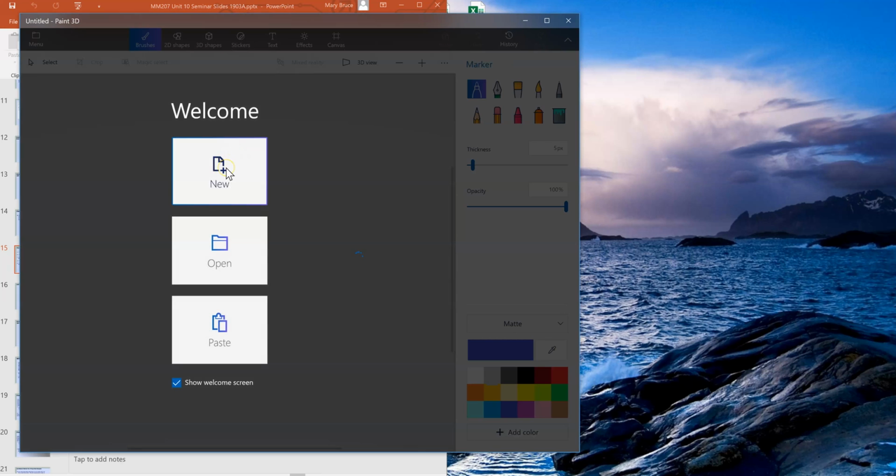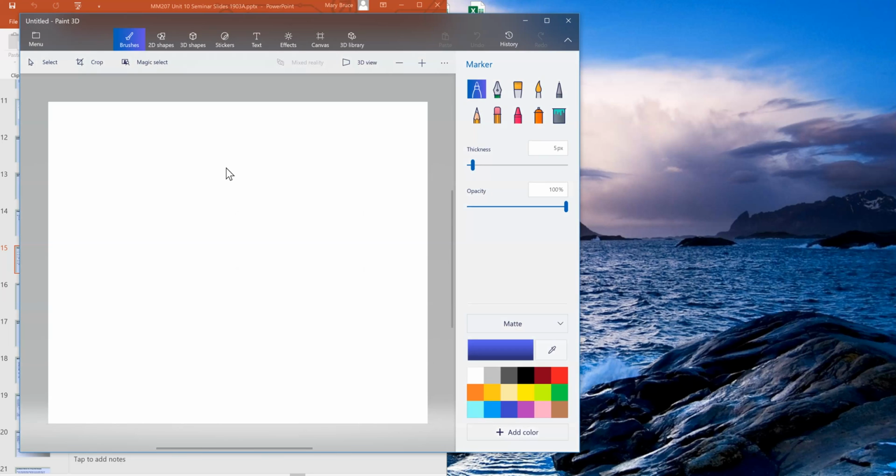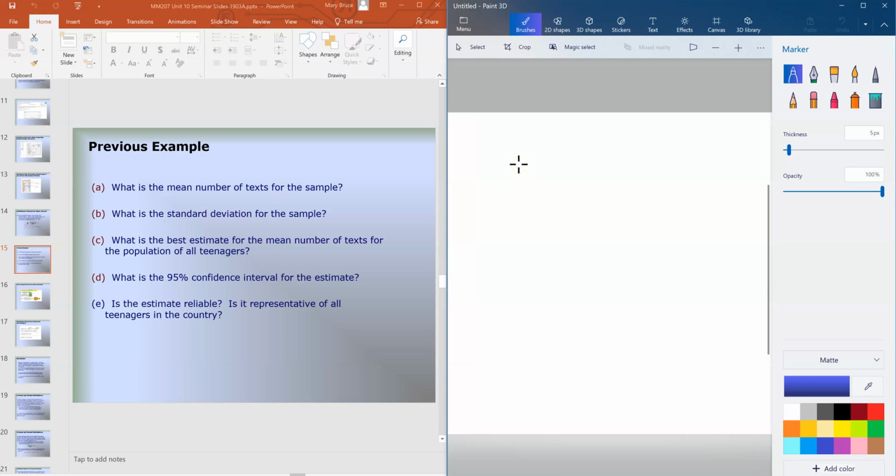So that would be something to look out for: if it asks you for a single value in the problem, which I think was question number 8 on the quiz, a single value to estimate just means give the sample result. So that would mean just give your sample mean as the answer to that. Then it wants you to go into a confidence interval, but that is exactly like the previous example I just worked for you. They will give you the margin of error, the sample size, and the sample standard deviation so that you can go ahead and calculate the confidence interval, okay?